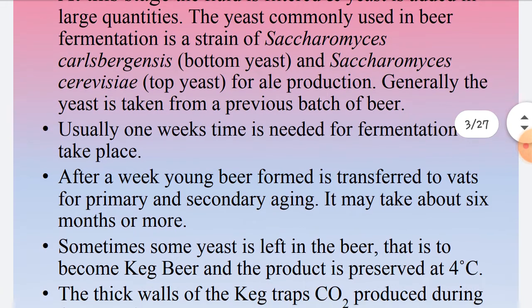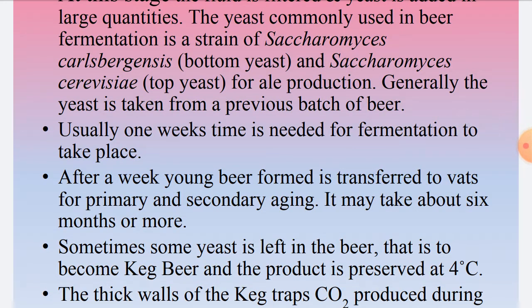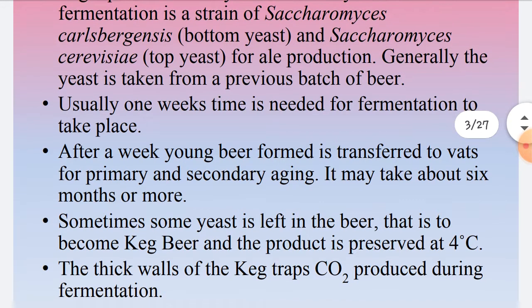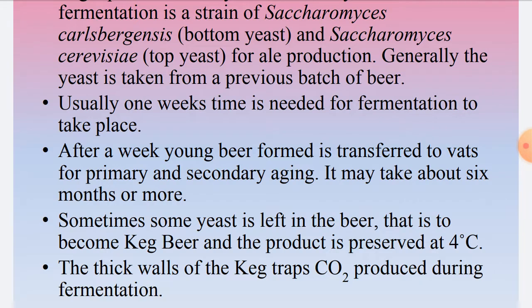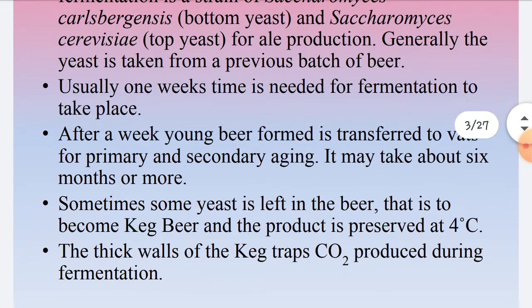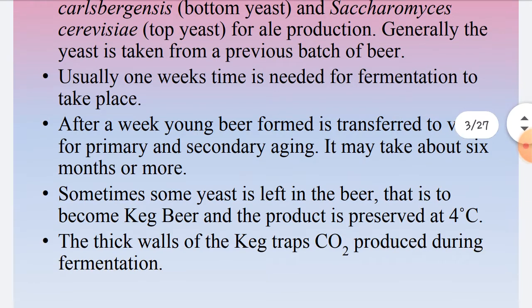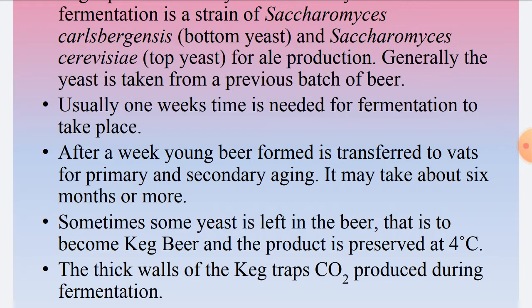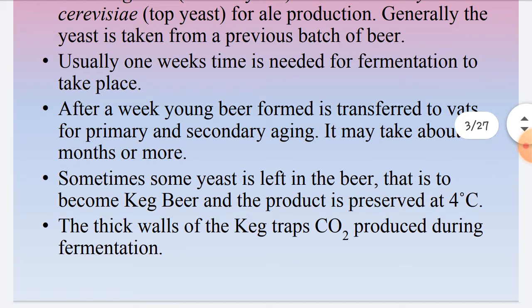The yeast that is most commonly used in beer production is the strain of Saccharomyces carlsbergensis, that is bottom yeast. If you want to produce beer, you have to add the bottom yeast Saccharomyces carlsbergensis. But if you want to prepare ale, Saccharomyces cerevisiae, top yeast, is used. So depending upon whether you want to produce beer or ale, you will inoculate the liquid with Saccharomyces carlsbergensis or Saccharomyces cerevisiae.